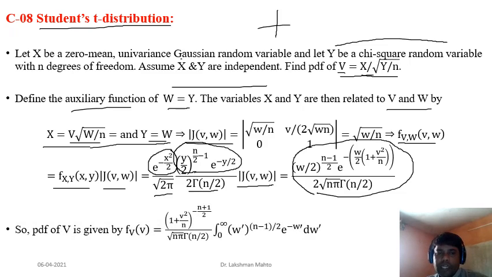The calculation might be a little bit complicated. So what you have to find here: you got the joint PDF of V and W, but you just have to find the PDF of V only, because the question is that you have to find the PDF of V only. So how can you find it? Exhaust W here. That means integrate this one with respect to W, and everything else, these are constants, will come out of the integral, you can see here.